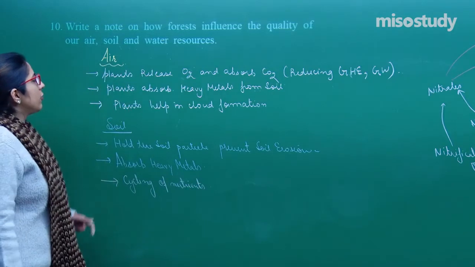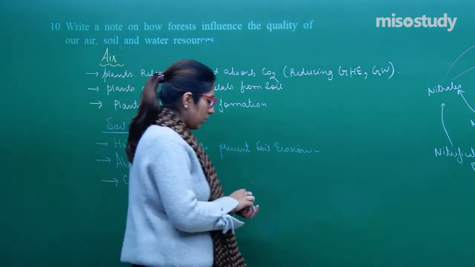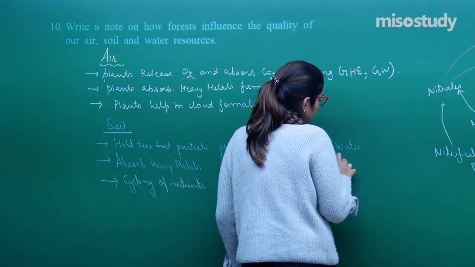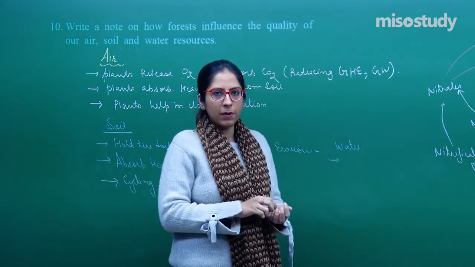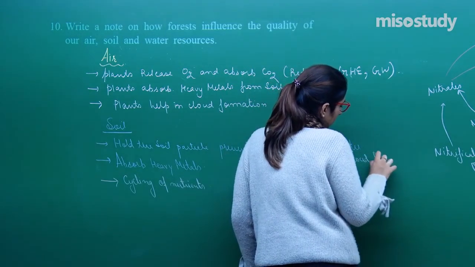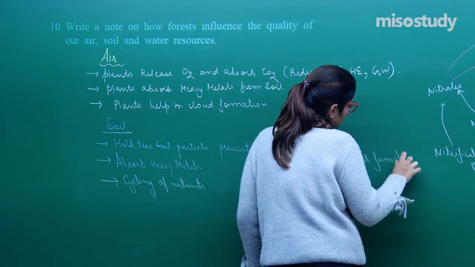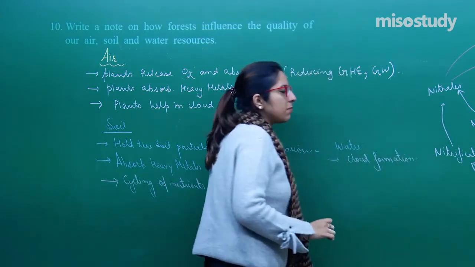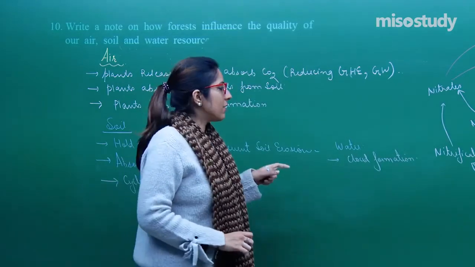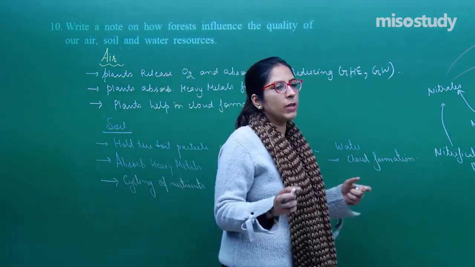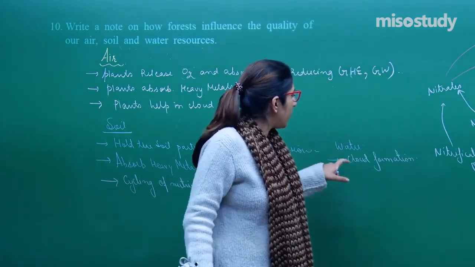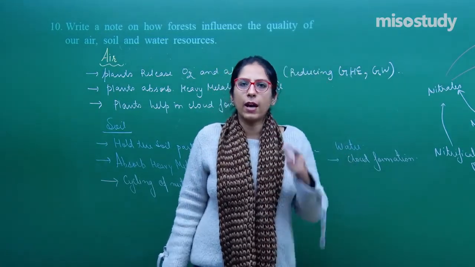Right? Let's talk about water resources. Water. The basic point you can write is that it helps in cloud formation. How? Because of the transpiration process. Just imagine the transpiration is occurring, that means there will be a formation of clouds, the precipitation will occur, and like this they help in preventing water pollution as well.